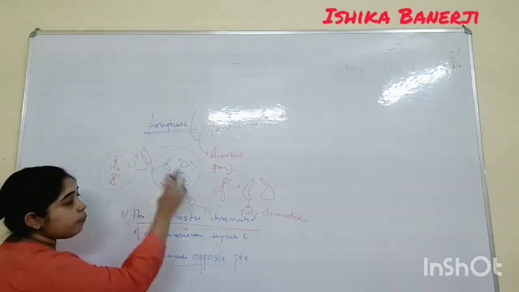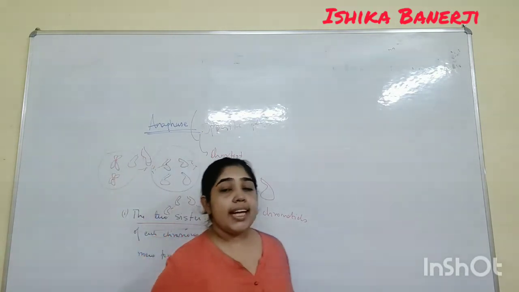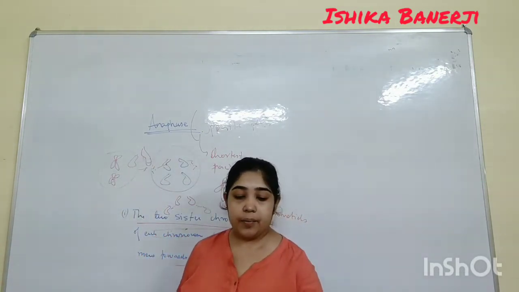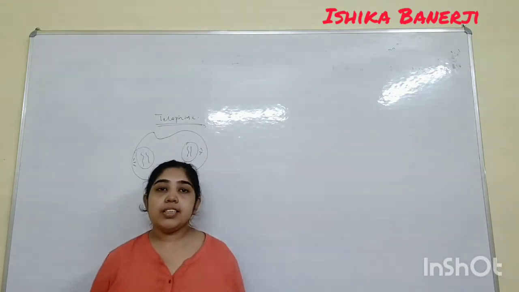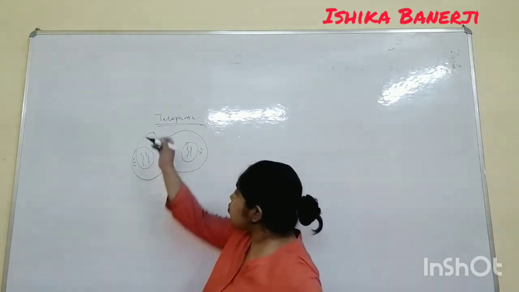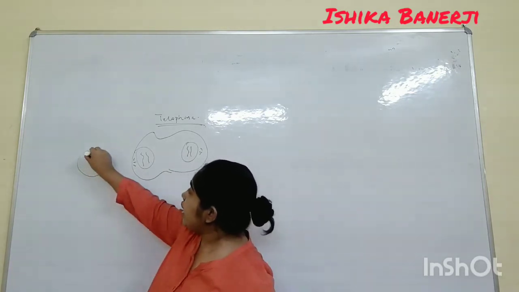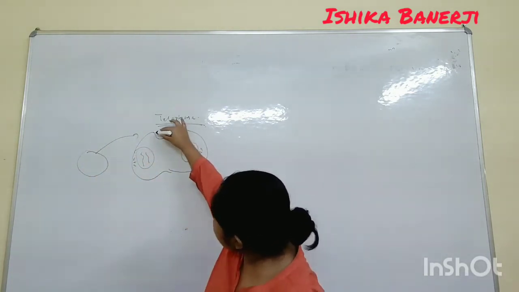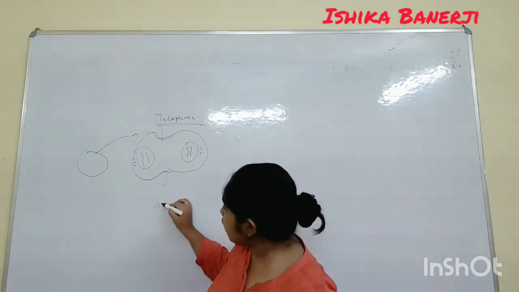And what will happen in the telophase? In the telophase you will see a furrow will occur. Let me draw the telophase and I will show. So this is the telophase, and you will see a small furrow will occur like this way. Earlier you have seen the phases like this way, now you see a furrow has been occurring. This is called a furrow.